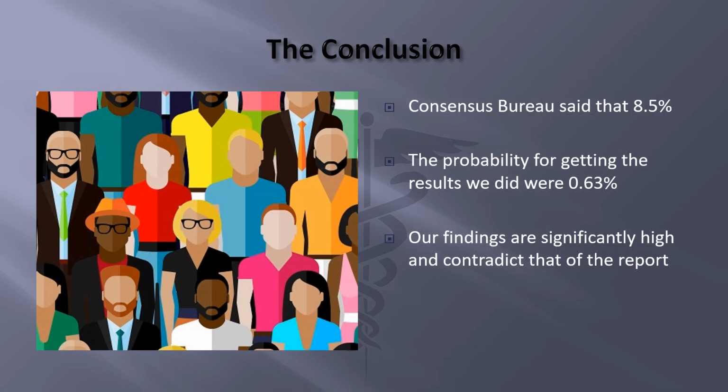In conclusion, the Census Bureau gave 8.5% as the amount of all Americans who are uninsured. However, the probability of it being 8.5% in our area is a 6.3% chance. This shows our survey produced significantly high results and also contradicts what the Census Bureau states.